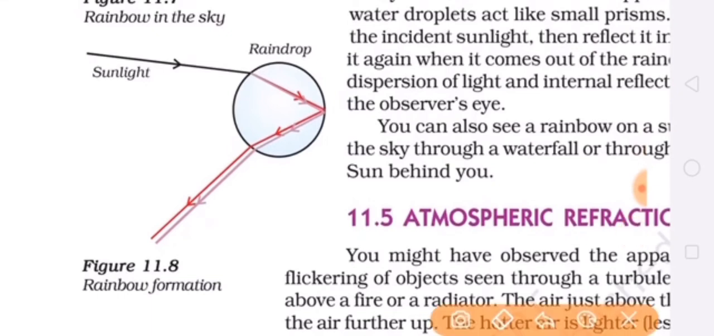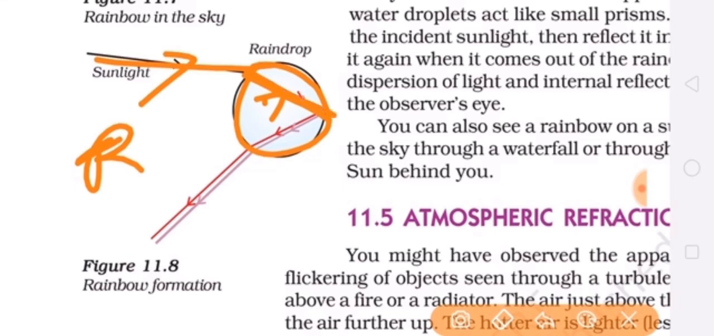In the diagram you can see the sunlight is falling on a raindrop. The sunlight is falling on it, and then it is air. Air is a rarer medium, and the water droplet is a denser medium. So the light ray will bend towards the normal. Refraction will take place, and because it is acting as a small prism, dispersion is also taking place. So at this surface, 2 processes are taking place: one is refraction and the second is dispersion.